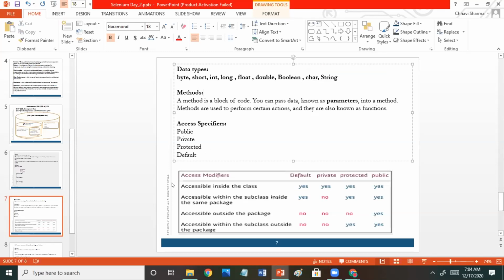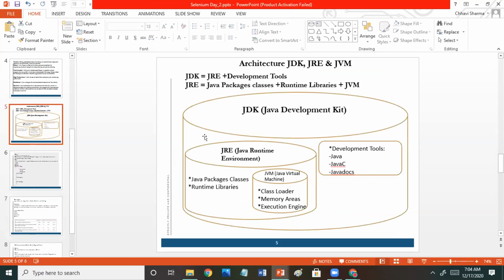Okay. So is there any other question? Anand, do you want to add something on this, or have I covered everything in JDK, JRE, JVM? Yeah, this is pretty good. How do we use JDK, Java runtime environment? All these concepts are important at the high level. Yes, this is good, Chavi. Okay, thank you, Anand.